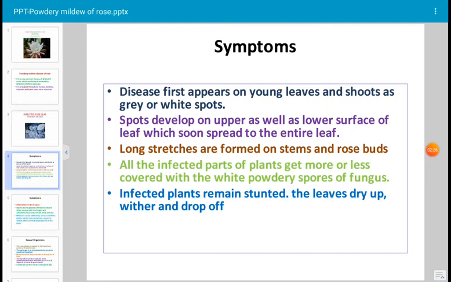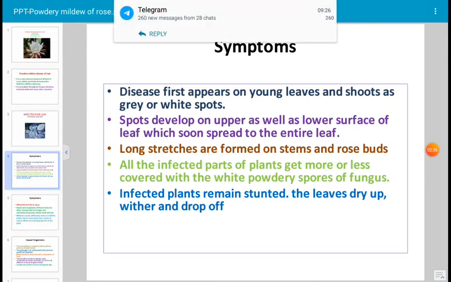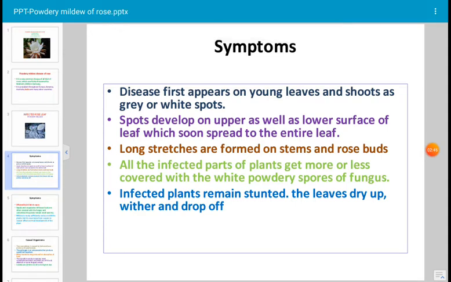This fungus is an ectoparasitic fungus that absorbs food material from the host by sending haustoria inside the host tissue and spreads on the external surface of the plant. Even the sepals and receptacles of the flowers get infected. It is a very serious disease and is easily carried away from one plant to another.